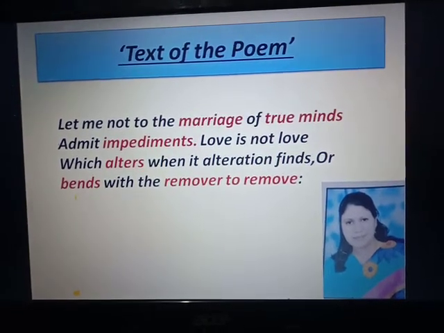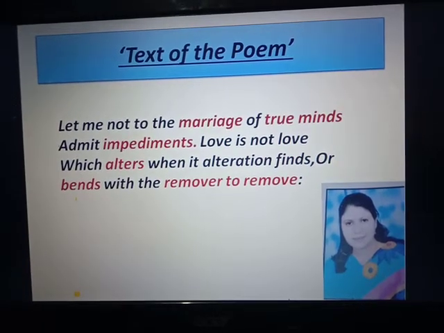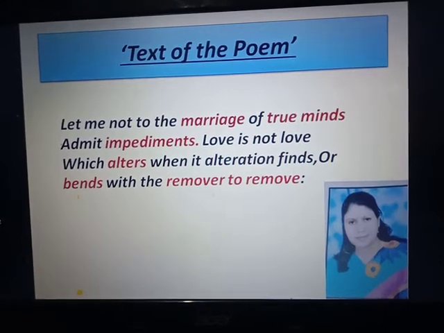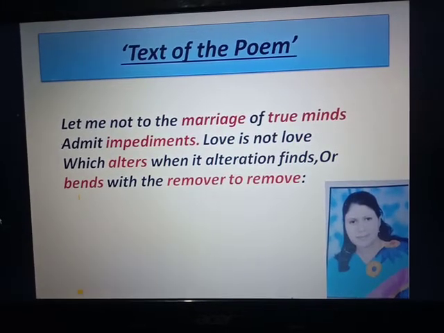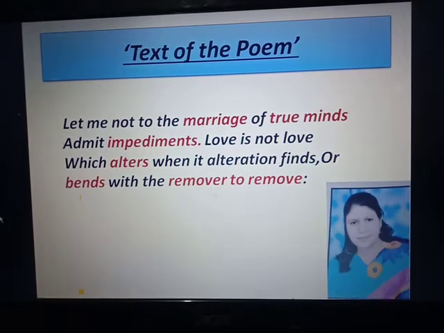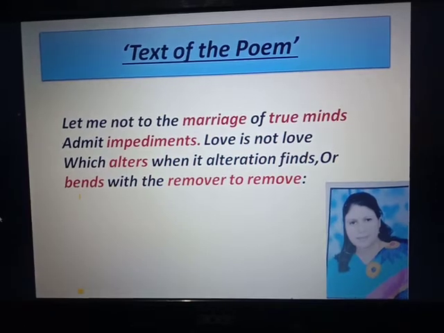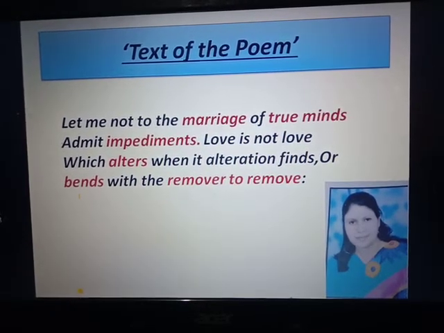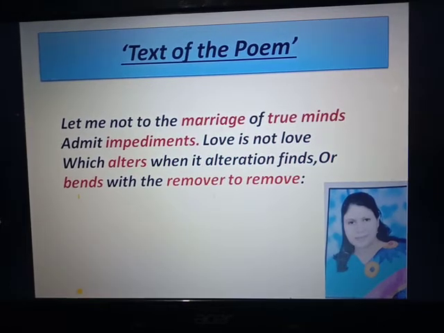Or bends with means which bends down from its ideal, which breaks the promises. Such love is not called true love.